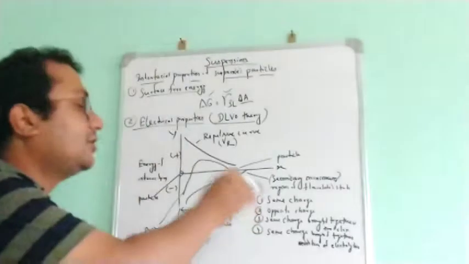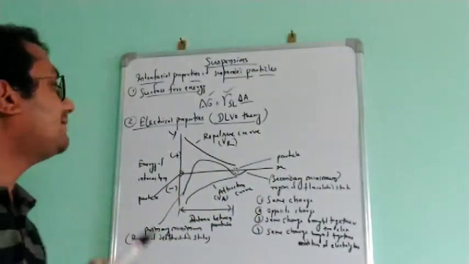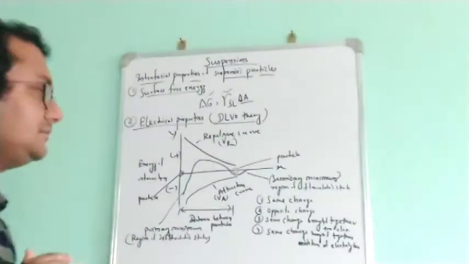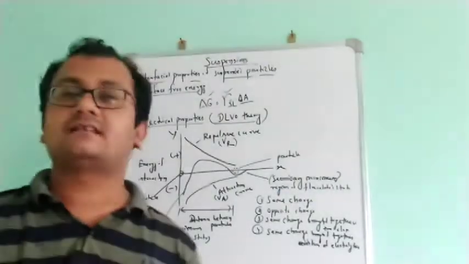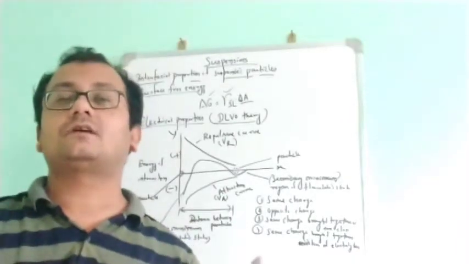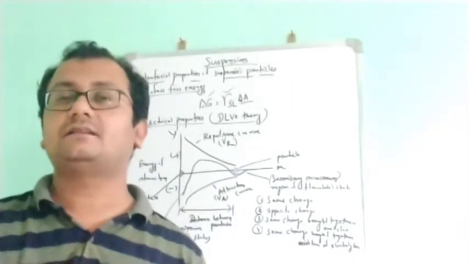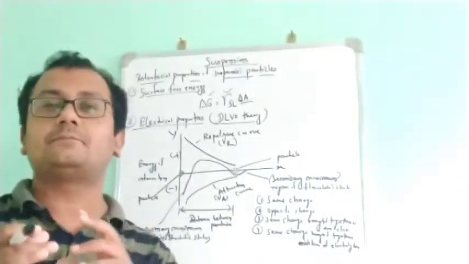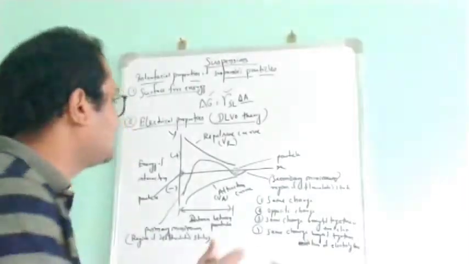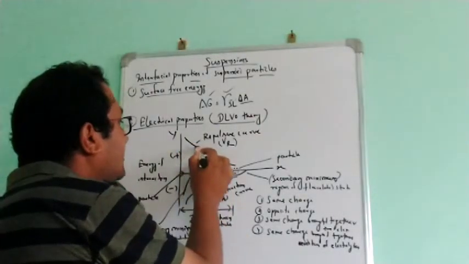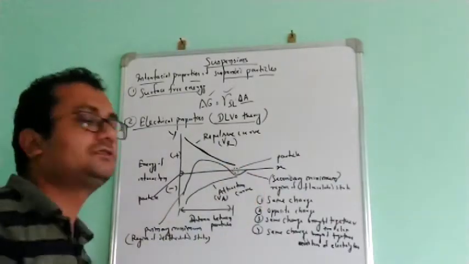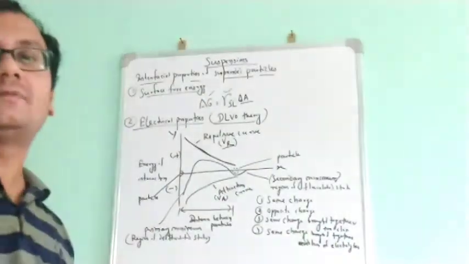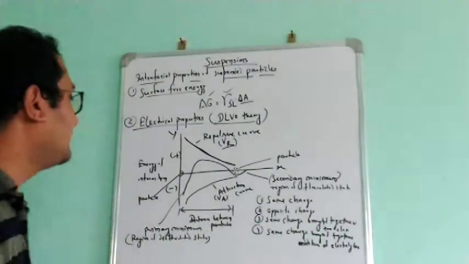So four types of phenomena we will see here. The first one: if we take particles of the same charge, what will happen? The particles having the same charges will try to come closer. What force will act between them? It will be a repulsive force, because the same charge always repels each other. So that's why this curve is the repulsive curve, or force of repulsion, which we write as VR. You can say it's the van der Waals forces of repulsion here.